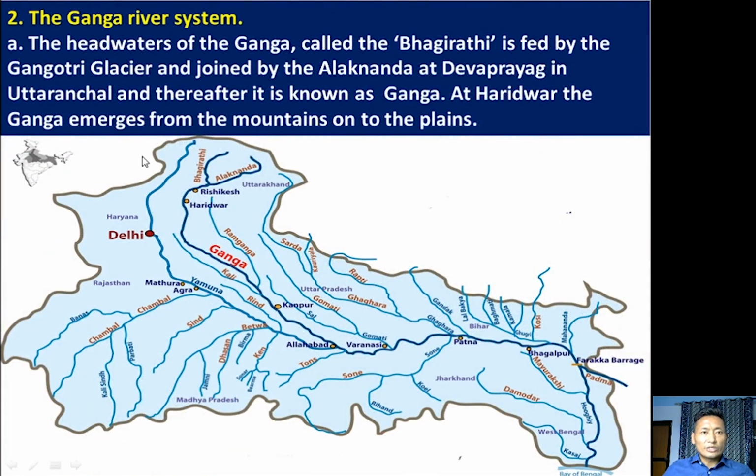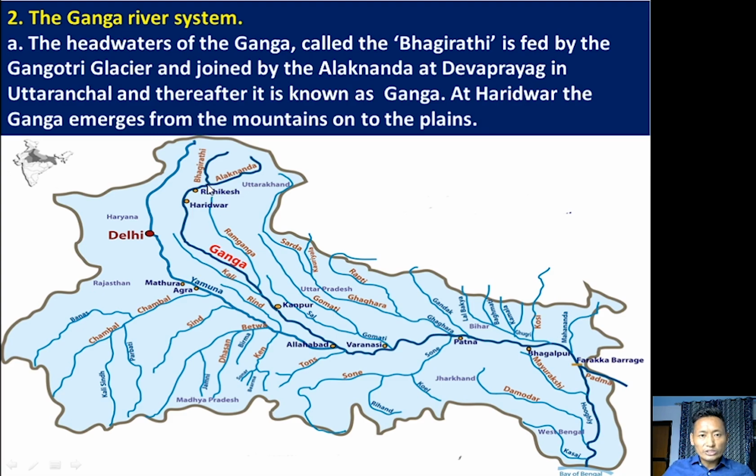The next river system that we are going to learn is the river Ganga river system. The headwater of the Ganga is called Bhagirathi. It is fed by Gangotri snows and glaciers, and joined by Alaknanda at Devaprayag.